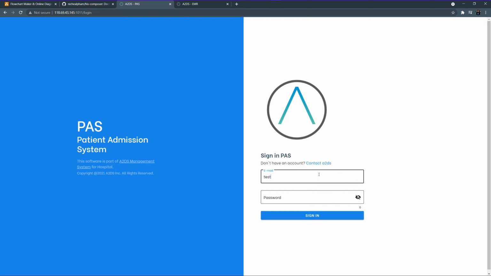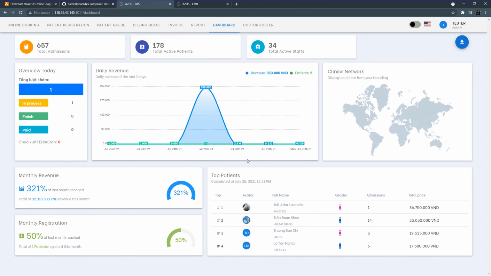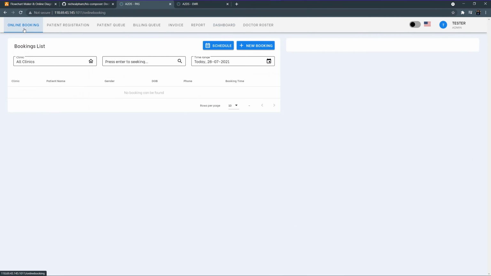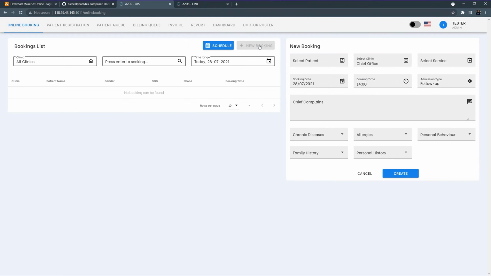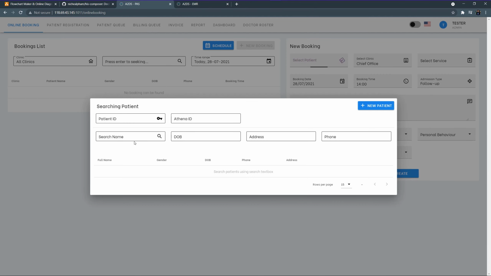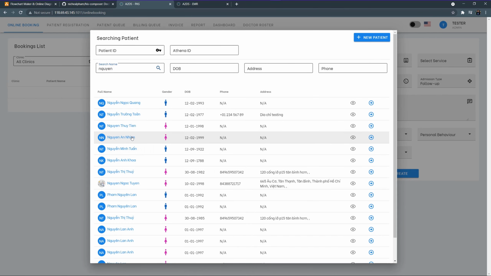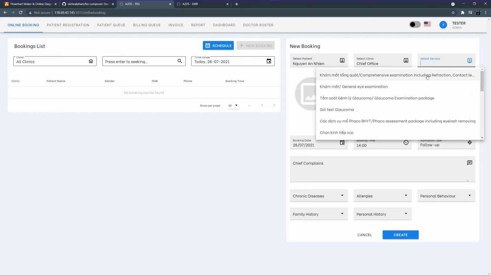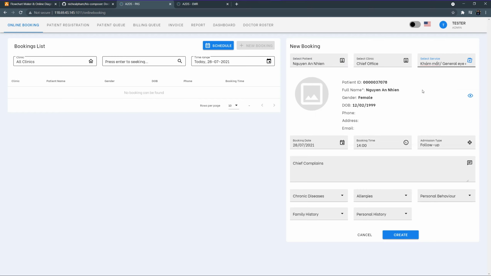Let's log in with a test account. And in here, in the dashboard, the receptionist has the ability to review all of the bookings today, or he can create a new booking for a patient. He can search for an old patient in the system, or he can create a new patient profile if this is the first time the patient comes to the office, and then select the appropriate medical service for the patient.